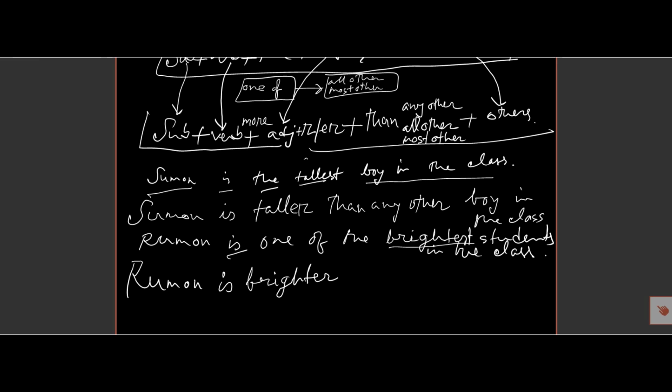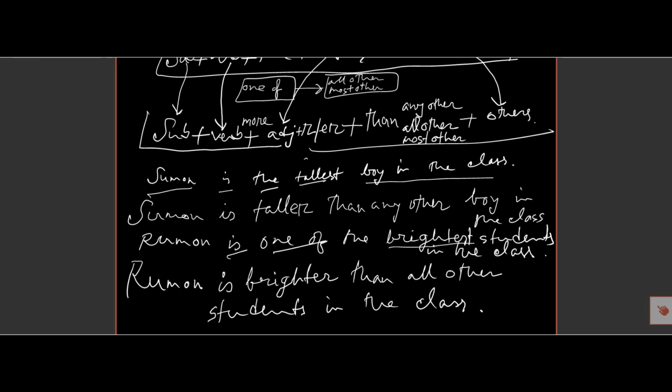After comparative, we must use then all other, as there is one of, and then students in the class. Rumon is brighter than all other students in the class.